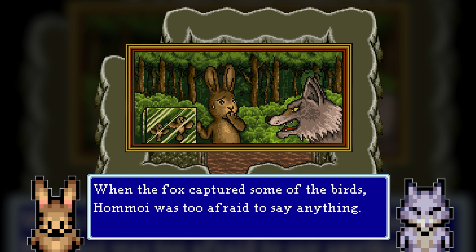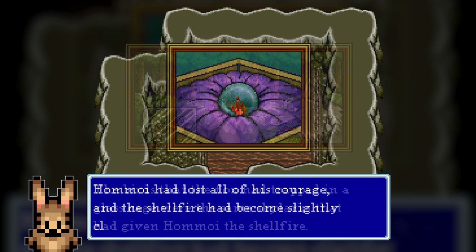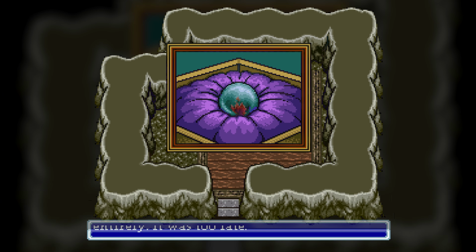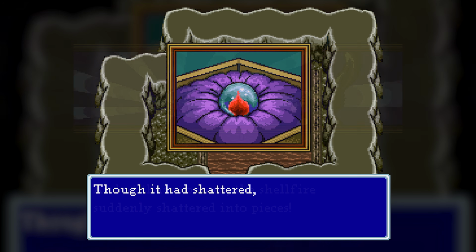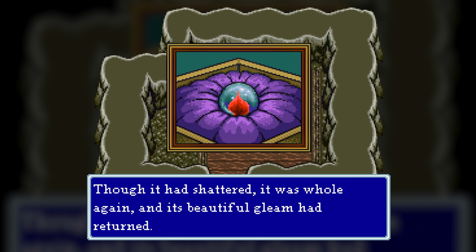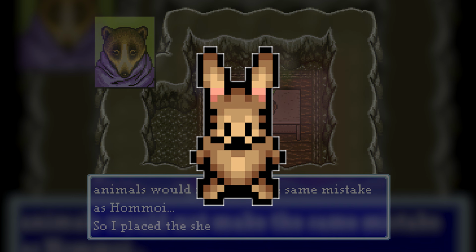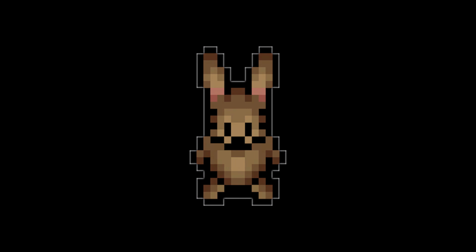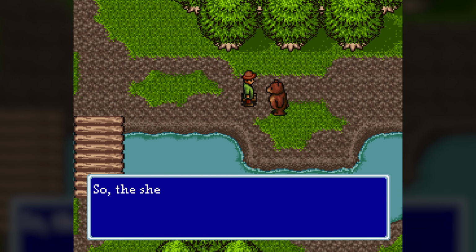One day, when the fox kidnaps the birds, Homoi has lost his courage to confront the flatterer. As his courage fades, so does the flame of the Shellfire Orb, until it shatters, blinding him. Though the orb returns to its former state, Homoi is changed forever and lives a sad and lonely existence until eventually dying. After the story, we return to the forest, speak to the animals, and learn nothing about the journals.